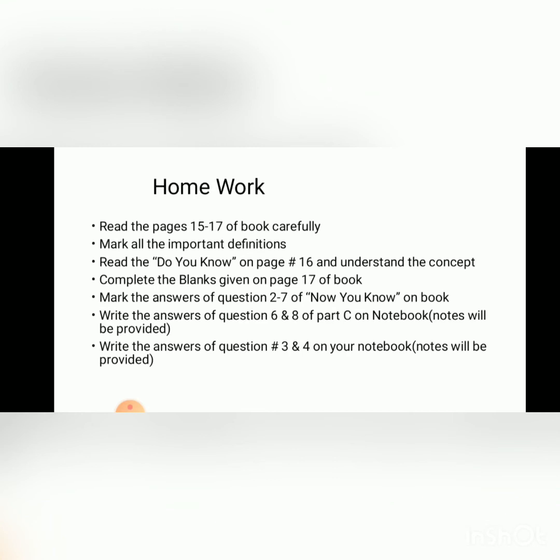Write the answers of questions 6 and 8 of part C in your notebook, and I'll provide you the notes about that. Write the answers of questions 3 and 4 in your notebook; these questions 3 and 4 are of your part D.